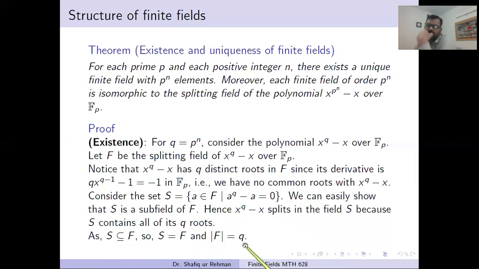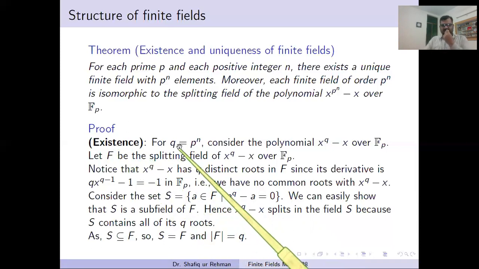They are equal to q. So hence we prove that there exists a field with q elements. We start with some q equal to p^n, and ultimately we get a field with q elements.